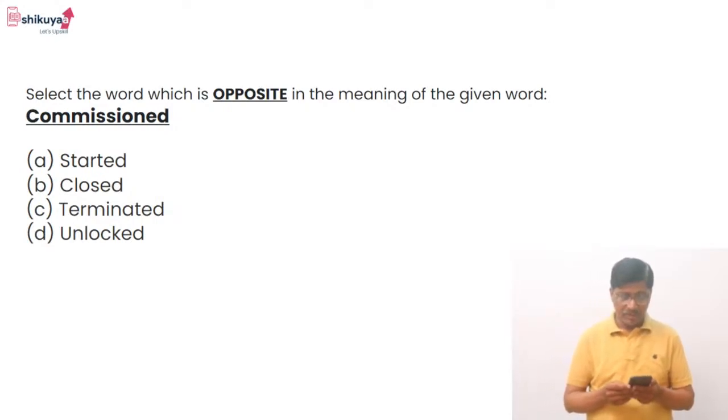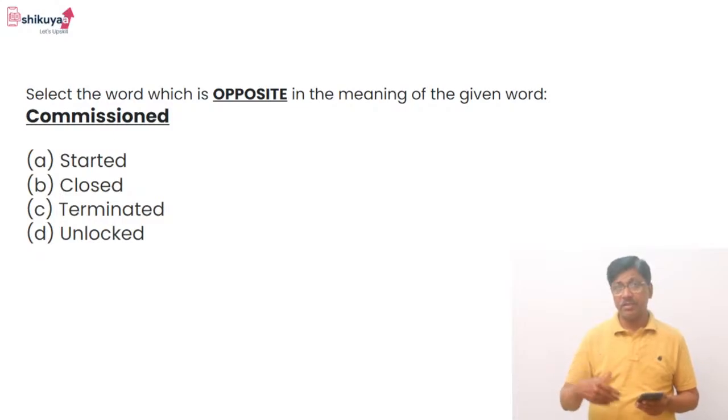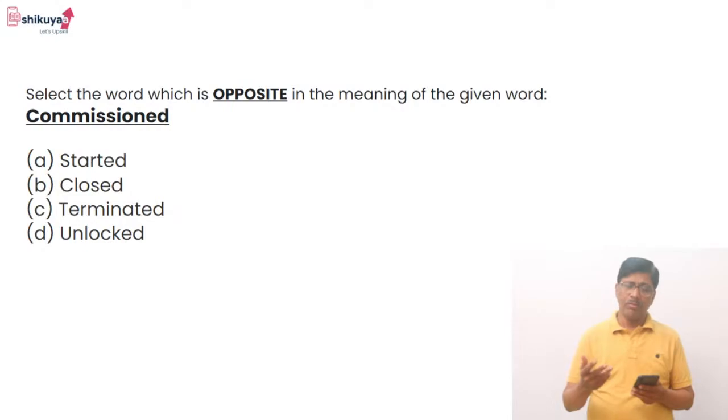Okay. Now, what is the correct answer? Option A, started, begin. Okay, we can say that, but look at the next option, closed. Now, what are we going for? We are going for opposite. So, commissioned and started, they are synonyms, same meaning. Commissioned means to begin, to start, to go with some objective.